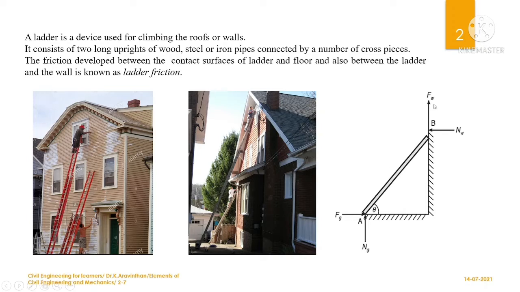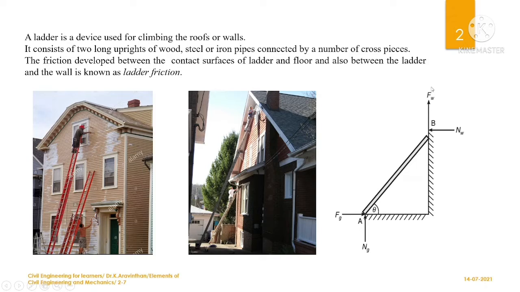What will be the direction of friction? If we place a ladder here, we will be climbing on it. If a load is applied above the ladder, what happens? It naturally tends to move downward. The portion where the ladder meets the wall will go downward. So the motion will be downward, hence the friction will be upward.